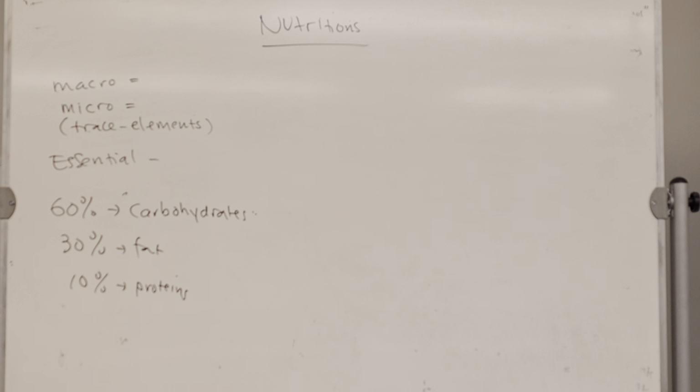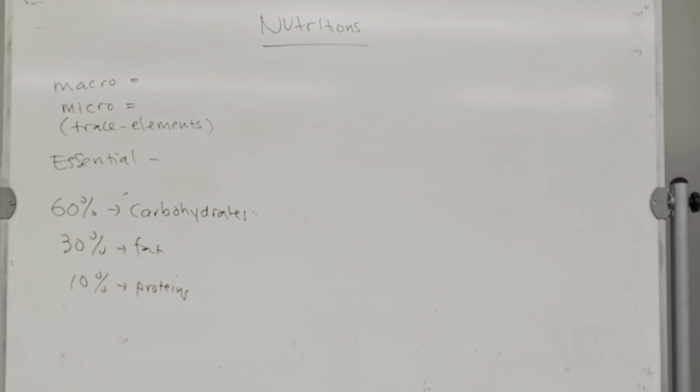So this is the normal healthy diet. The majority has to have carbohydrates in it. Fat 30%, protein only 10%. But now some people take a lot more protein, which causes their body to be dehydrated. They might have problems with uric acid crystals and so on. Why? Because protein can cause dehydration and also formation of uric acid.